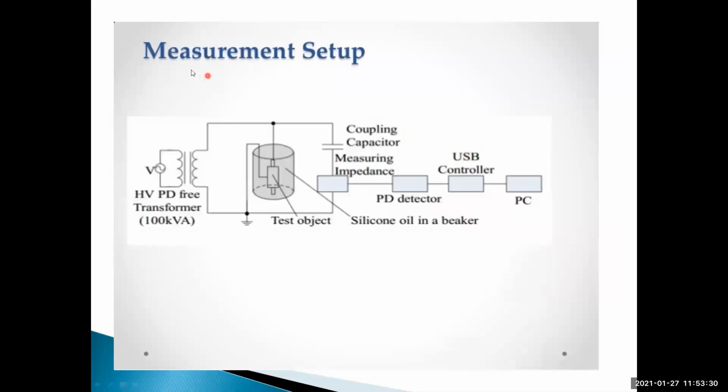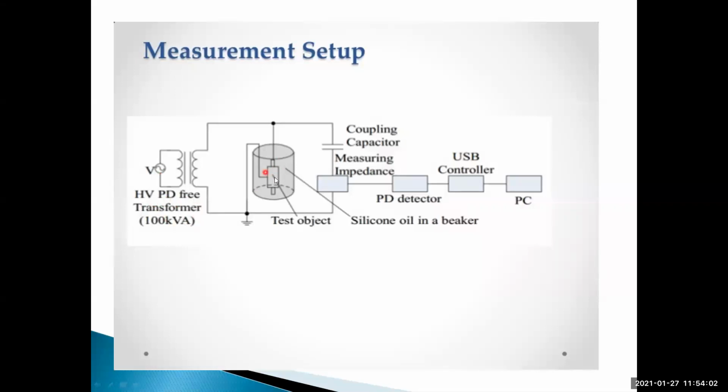Next, this is called the measurement setup, the measurement of partial discharge. All of you draw this circuit diagram. This is called the high voltage partial discharge free transformer. Okay, 100 kVA. Generally, we have to take this voltage level, 100 kVA, high voltage partial discharge free transformer.